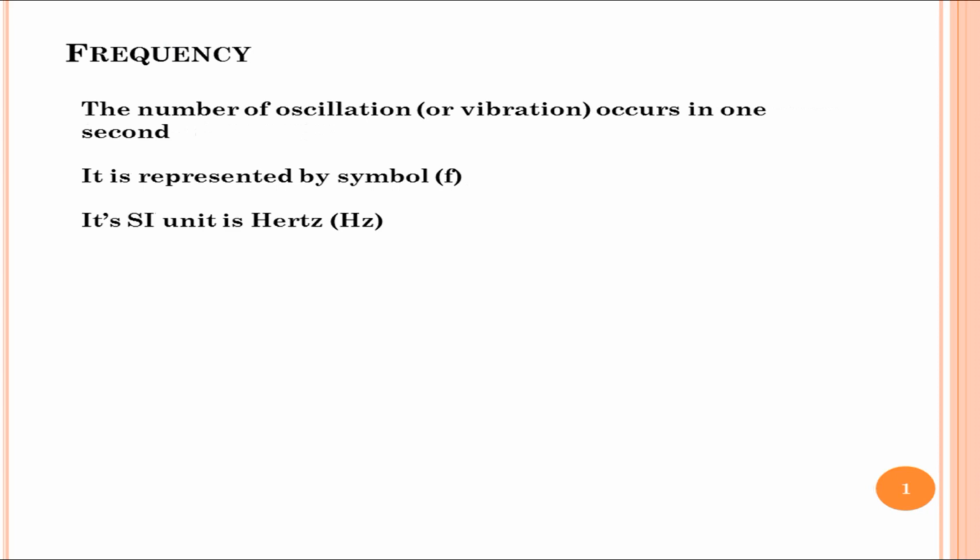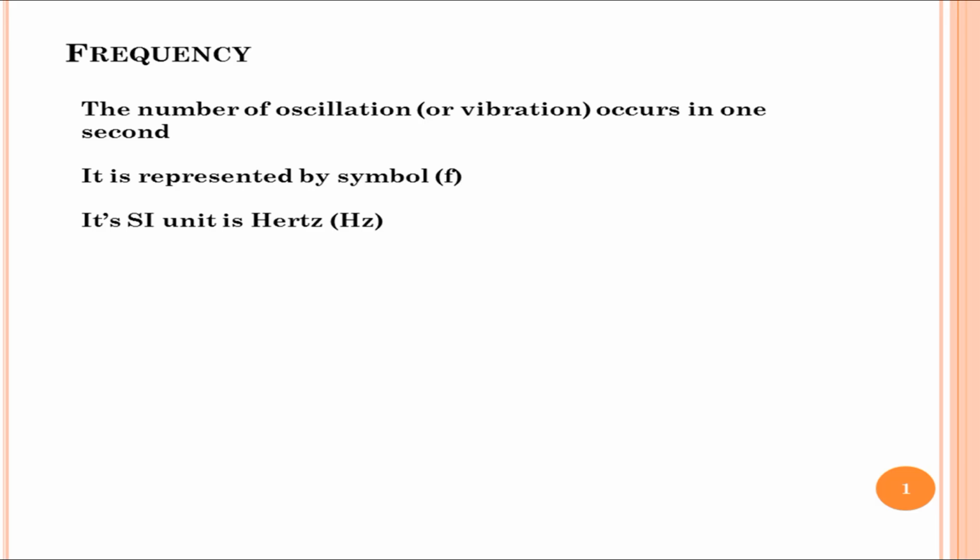Let's move to the next terminology, that is frequency of oscillation. Frequency of oscillatory motion is defined as the number of oscillations completed in 1 second. The frequency of oscillatory motion is represented by the small letter f, and it is measured in hertz.